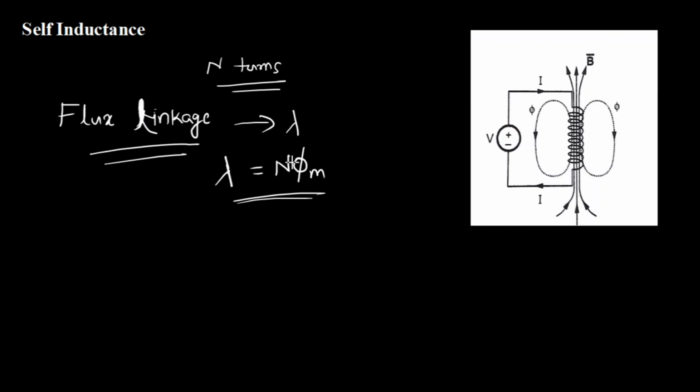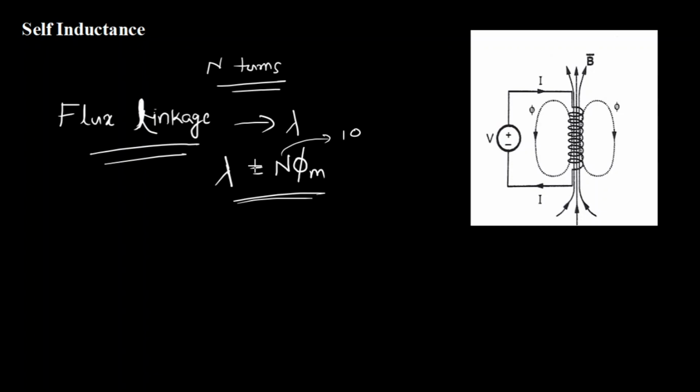So it depends upon N, the total number of turns. If the total number of turns is 10, then 10 times the flux. If N is 2, 2 times the flux. So that is my total flux linkage. Once I have the total flux linkage, I can easily define the term inductance.